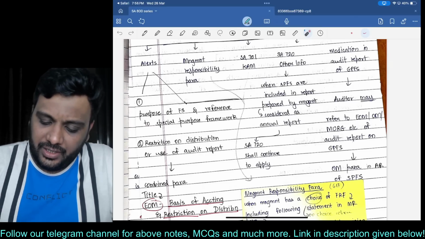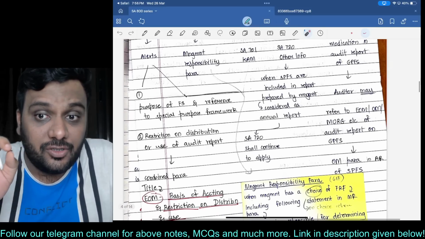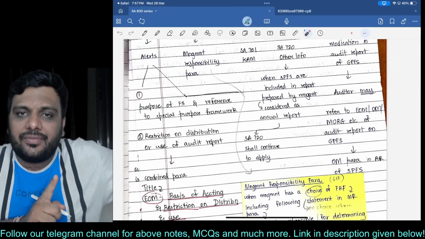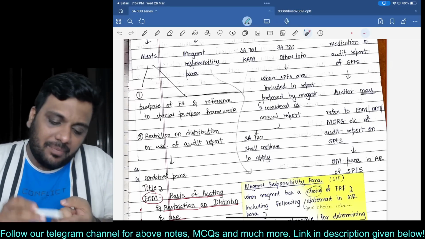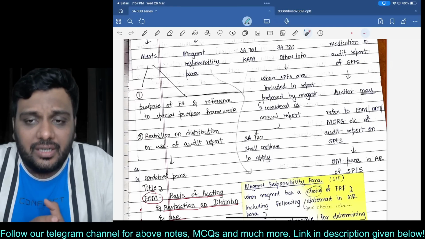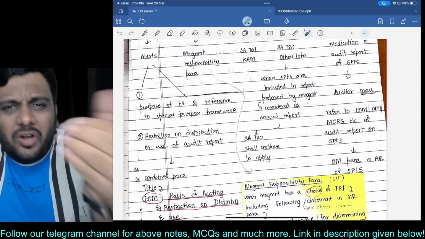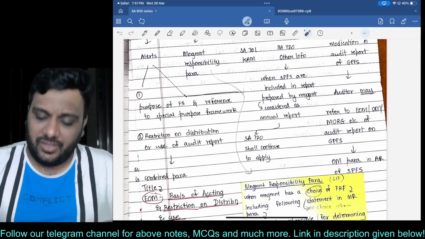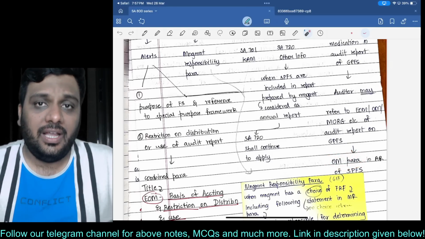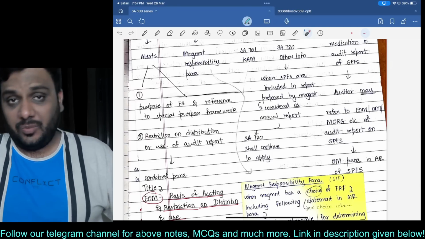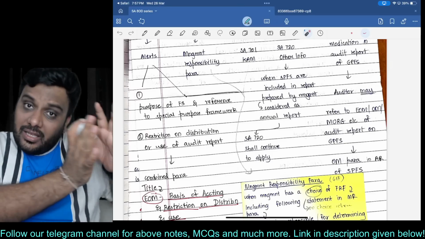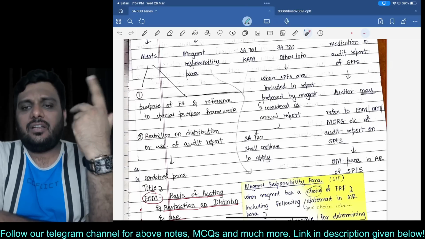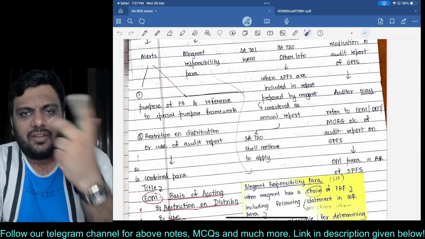Modification in the audit report of general purpose financial statements. Listen to me very carefully. In the general purpose financial statements, not special purpose, if you have given an emphasis of matter paragraph, other matter paragraph, or material uncertainty related to going concern, even if it is not related to the special purpose financial statements, still in the special purpose financial statements you should include an other matter paragraph and give clarity to the readers of this audit report that there are other general purpose financial statements in which we have included an emphasis of matter, other matter, other information paragraph or key audit matter paragraph.